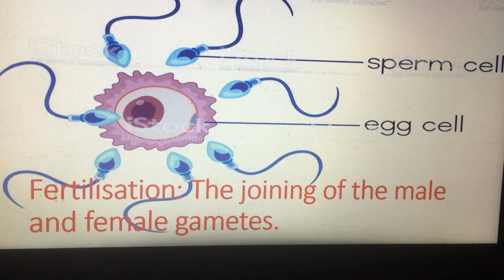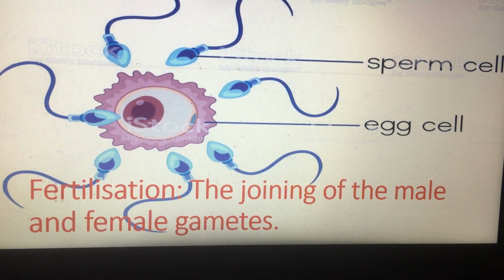So, during the fertilization process, the sperm will join with the egg or ovum to produce one cell. So, the sperm joins with the ovum to produce a fertilized egg.